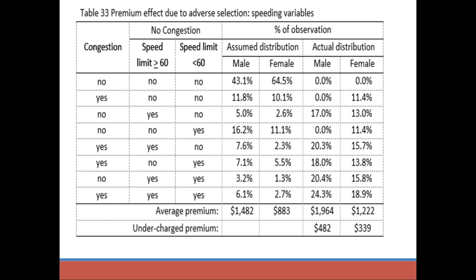We also further perform premium projection and calculate how much an insurer could possibly undercharge if it does not consider speeding information when pricing auto insurance. For example, we found that an insurer that does not include speeding information in underwriting could charge $1,482 for a male driver, but the pricing would have been too low and they should have charged $1,964. In other words, the insurer would have undercharged a male driver $482. The same can be calculated for a female driver.